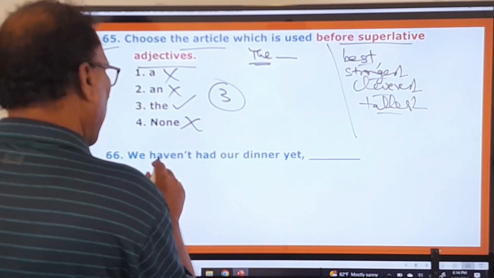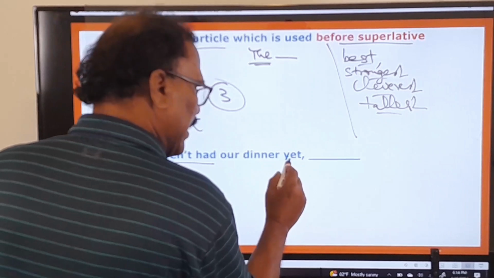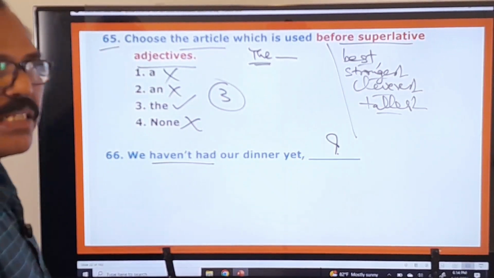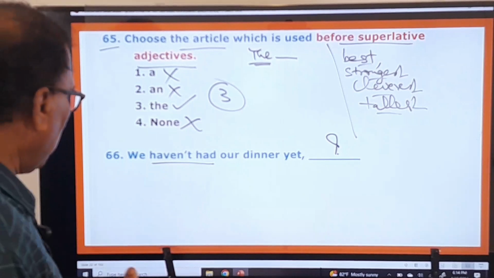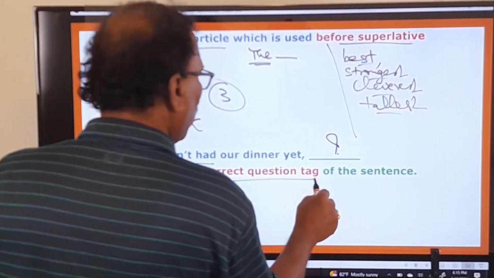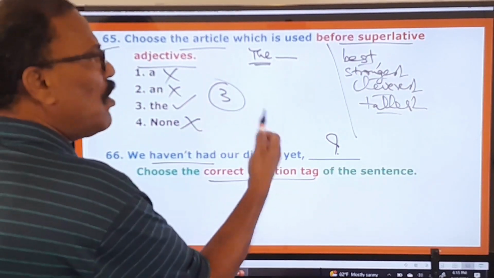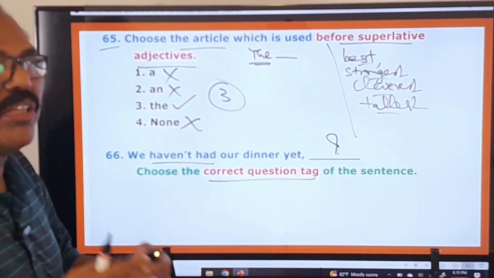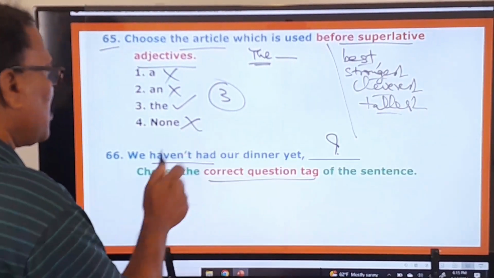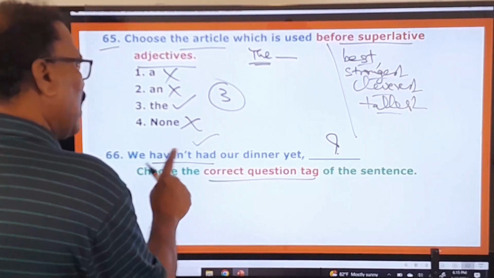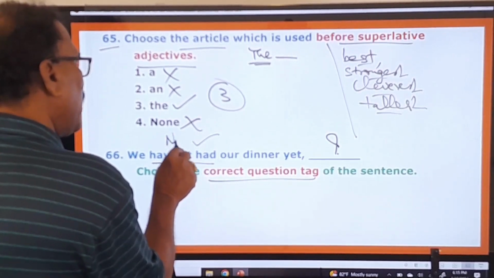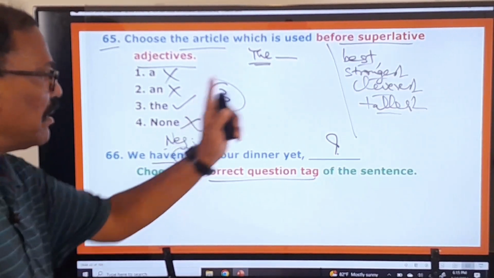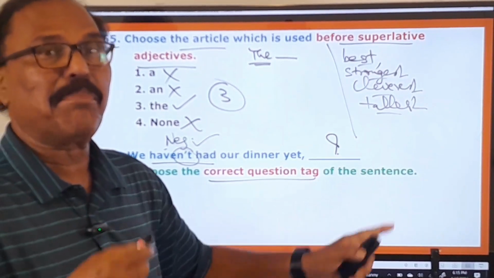What is that? "We haven't had our dinner yet." So, this statement is given, some blank is given. And what is the examiner asking you to do? Let us see that here. Choose the correct question tag. Oh my God. He is asking you for the correct question tag. So, whenever you are to give the correct question tag, you just check the given statement. What kind of statement is this? It's a negative statement because "not" is there. Whenever there is a negative statement, the question tag is always in the positive way.